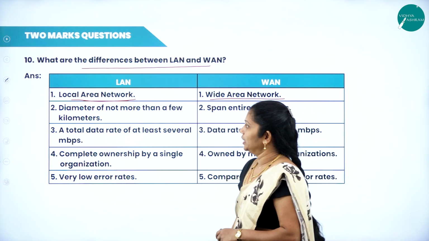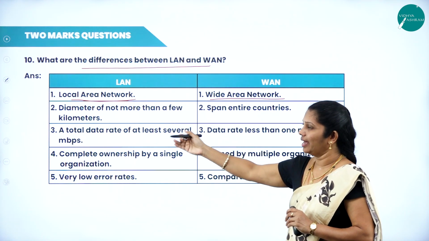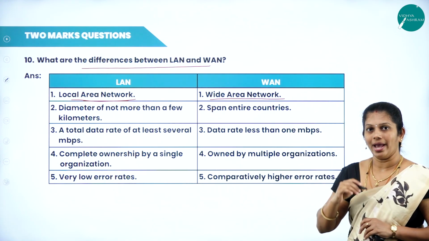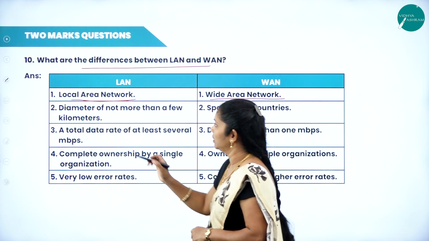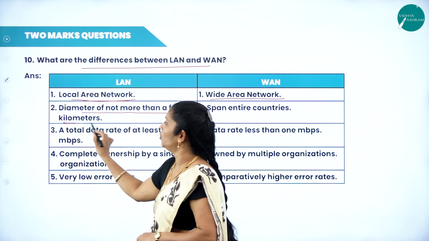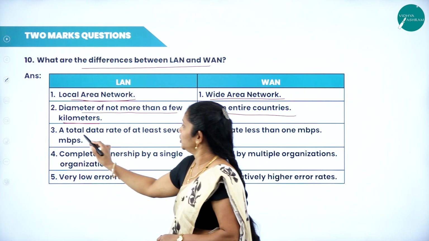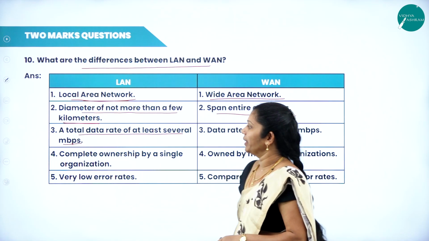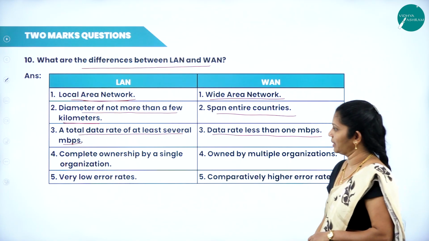Whereas local area network covers a small geographical area. For example, within a building or within a campus we can consider LAN. Whereas with WAN, we can exchange information from one country to another country. LAN has a diameter of not more than a few kilometers. Here, WAN spans entire countries. LAN has a total data rate of at least several megabytes per second, whereas WAN has a data rate of less than 1 megabyte per second.